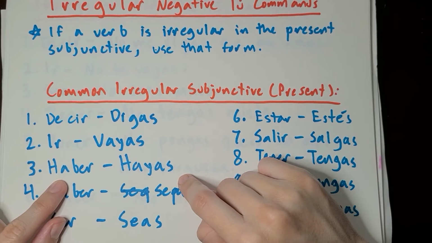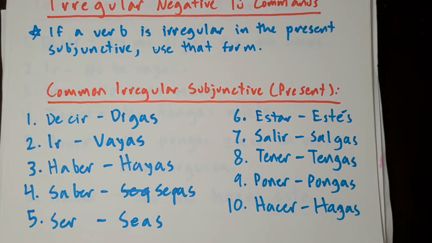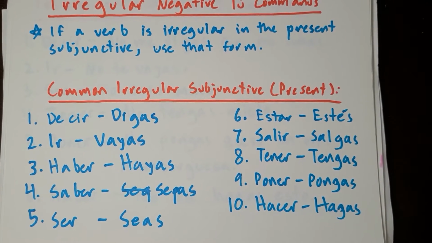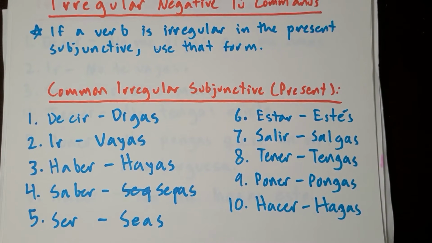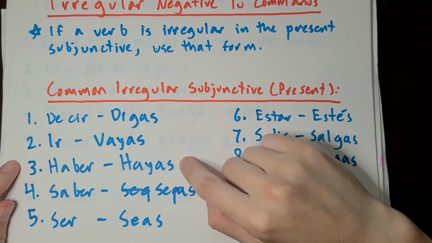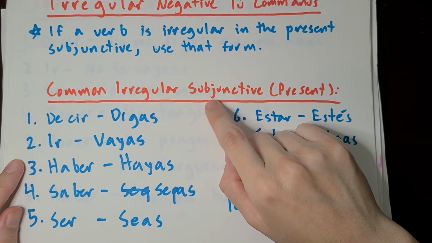Haber becomes hayas. Haber is equivalent to when you say to have in English, but in the sense that you use that word to say that something has been done. So I have done this. You have done that. It is conjugated for me and for you. I have done this. You have done this. He has done this. But then afterwards, there's another verb. I have gone to the store. He has gone to the store. It helps you express certain tenses. It's not really going to end up being too useful for negative commands, but I think an irregular subjunctive list would be incomplete without it.